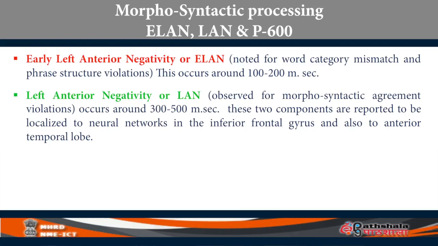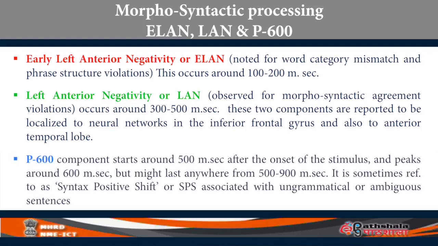The third component ERP associated with morphosyntactic processing of sentences is P600. This starts around 500 milliseconds and reaches a peak around 600 milliseconds, the electrical activity. But it might range anywhere from 500 to even 900 milliseconds, depending on the task.